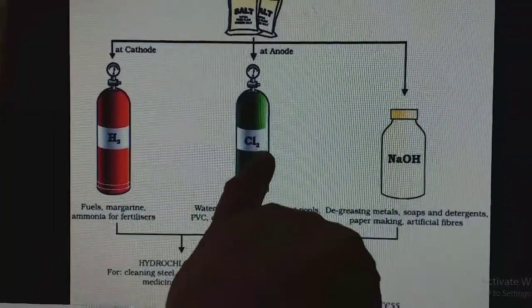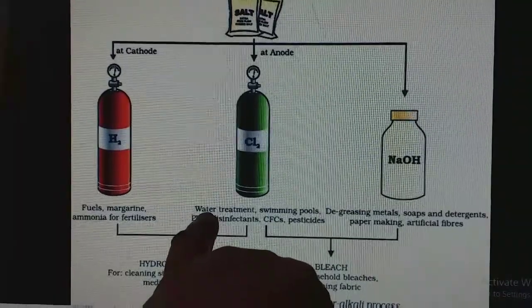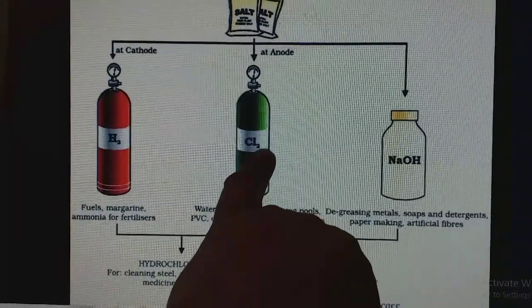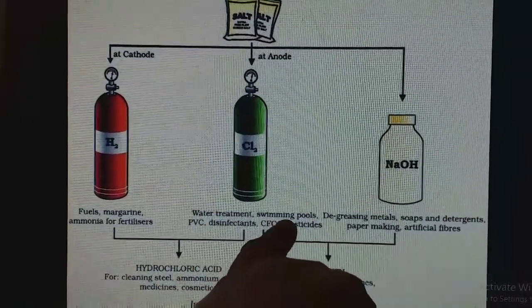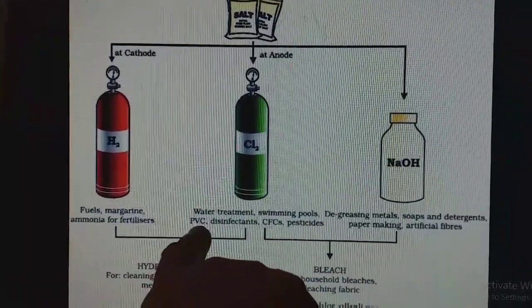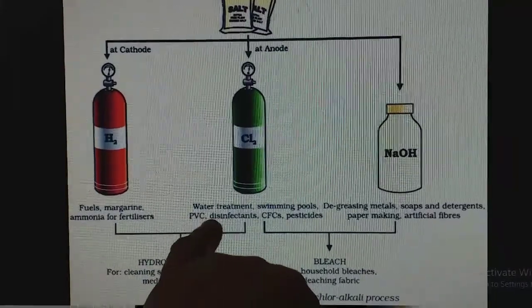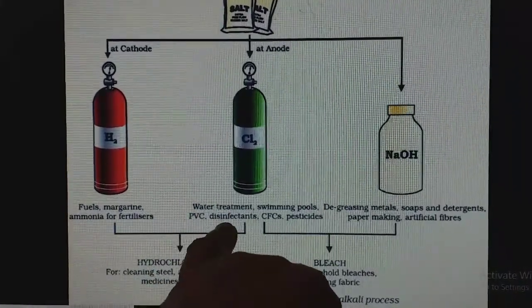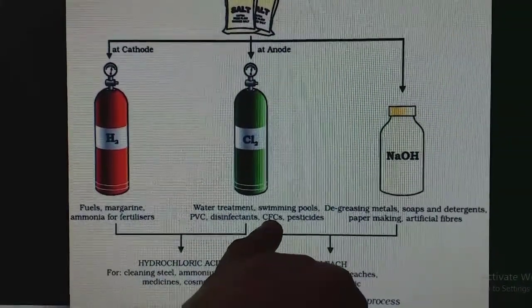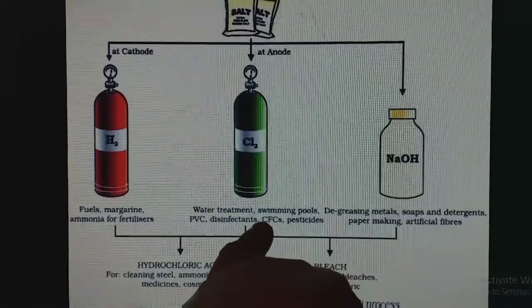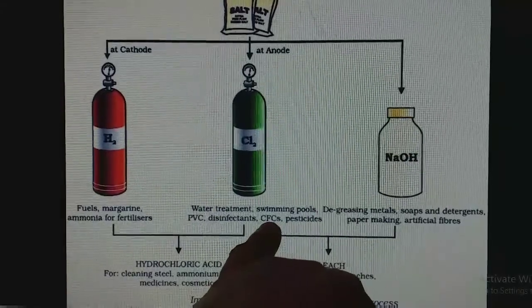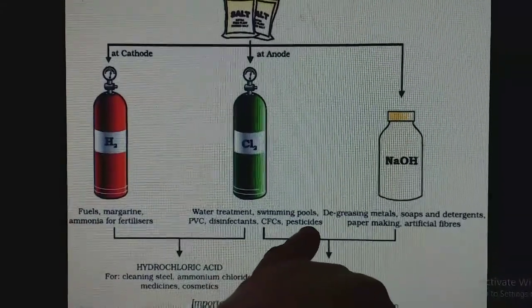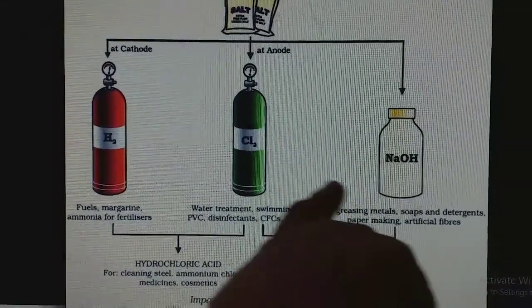And then next is chlorine. Where is chlorine used? In water treatment. It is a disinfectant actually. It kills the microorganisms. In swimming pools it is used, and it is used for making polyvinyl chloride polymer, and as a disinfectant, as I told. And it is used for the preparation of CFC. CFC means chlorofluorocarbon. It is used in refrigerators as a coolant, and it is used for making pesticides.